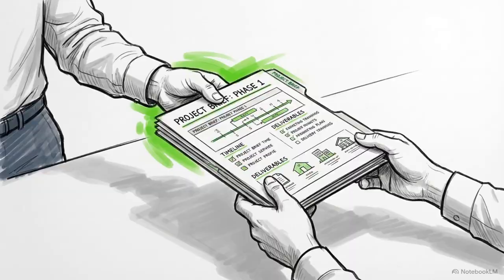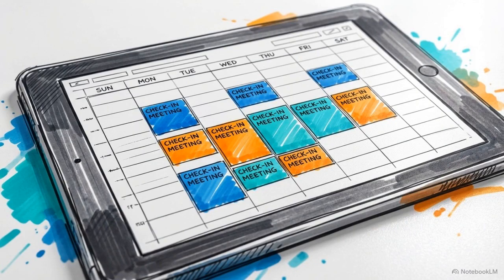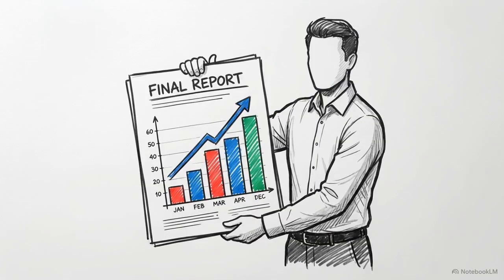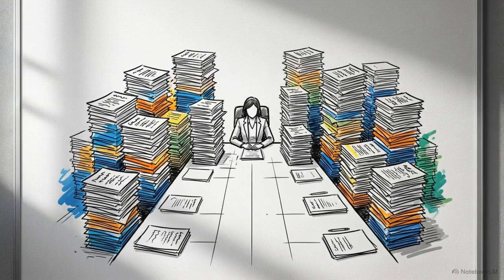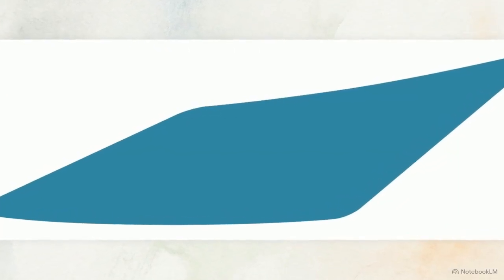Match the task to the person, define their decision-making authority, schedule consistent check-ins, and deliver impact-focused feedback. When you stop doing everything yourself and start teaching others, you transition from being an individual expert into a leader capable of scaling their team's output. Now, take that one task you identified earlier and apply these 4 steps to hand it off today.